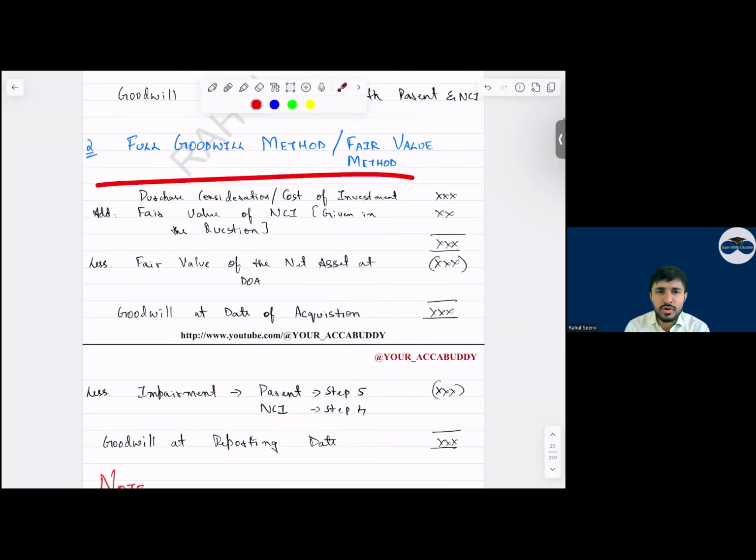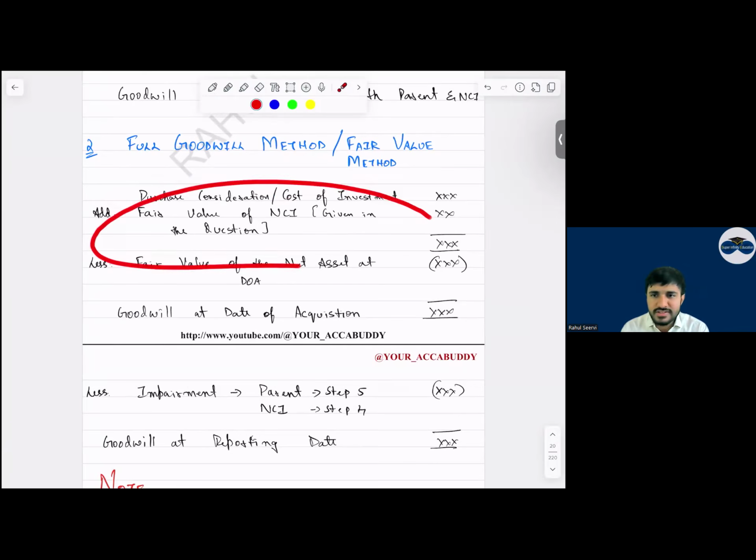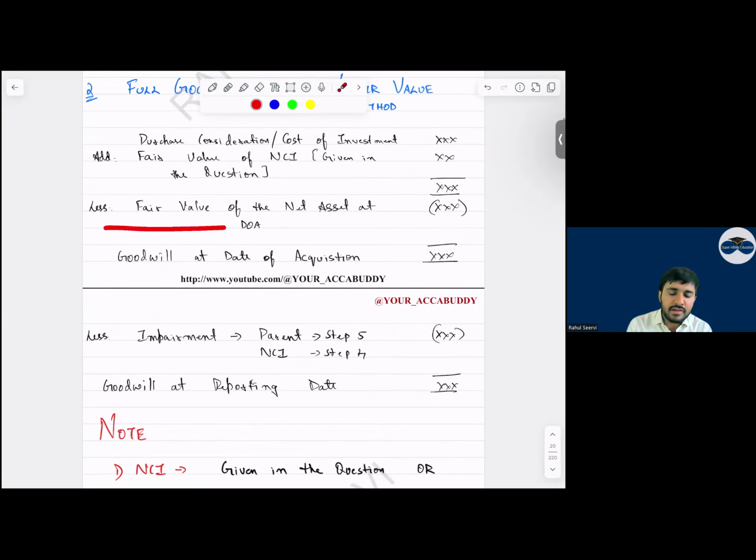Then coming to the full goodwill method. In the full goodwill method, purchase consideration will be the cost of investment. Then add the fair value of the NCI. The fair value of the NCI will be given in the question. If it is not given, what do we do? We take the subsidiary share capital into the NCI percentage into the share price of the subsidiary company. Then less fair value of the net asset on the date of acquisition. We get goodwill at the date of acquisition, less impairment.